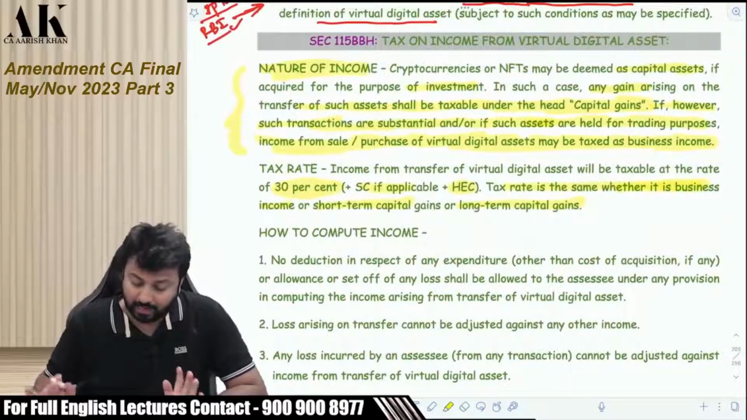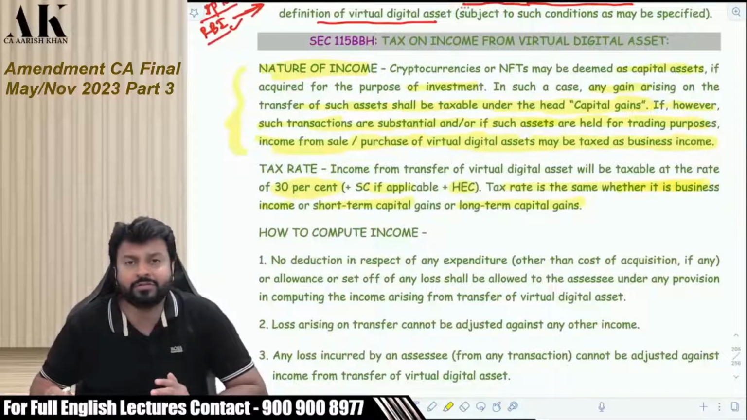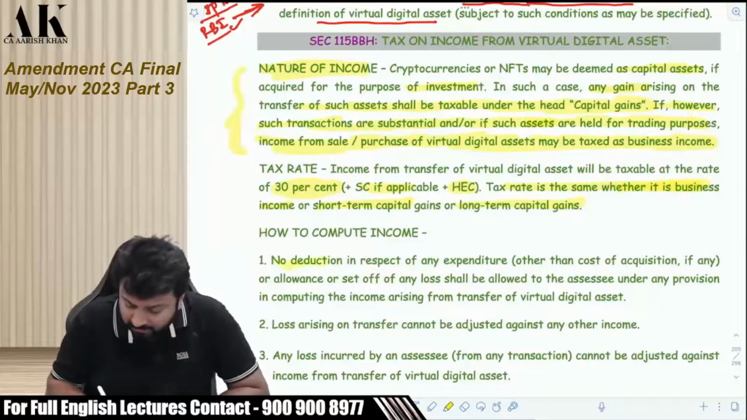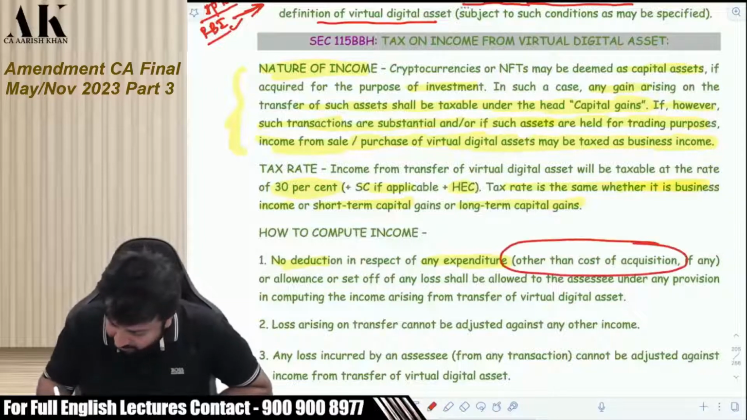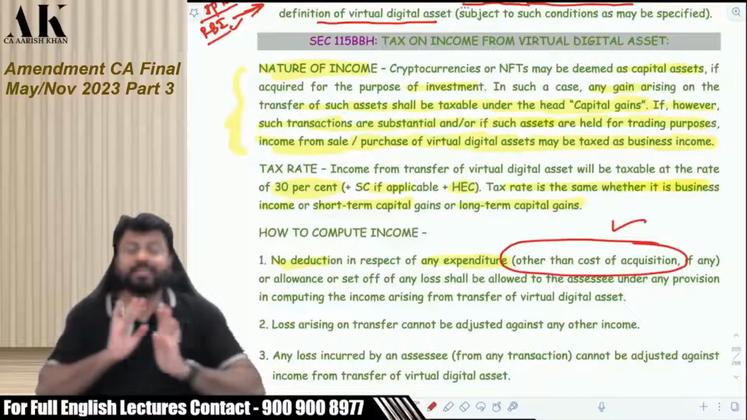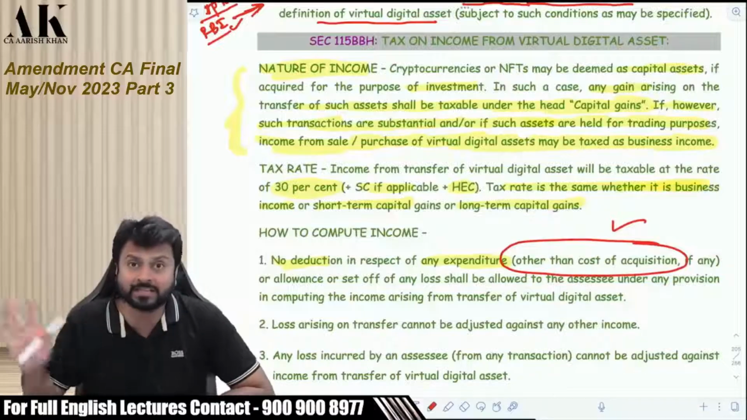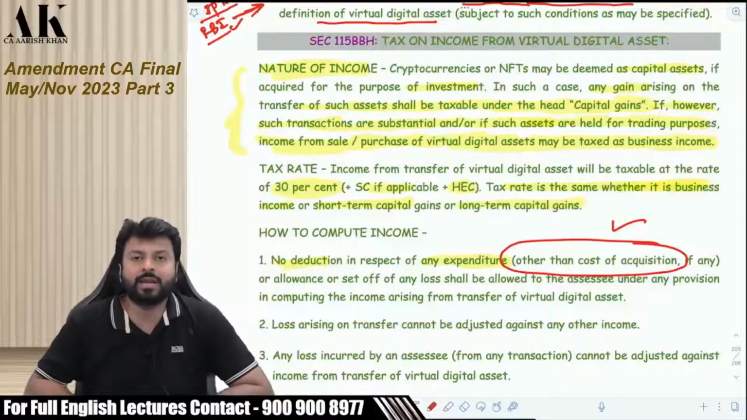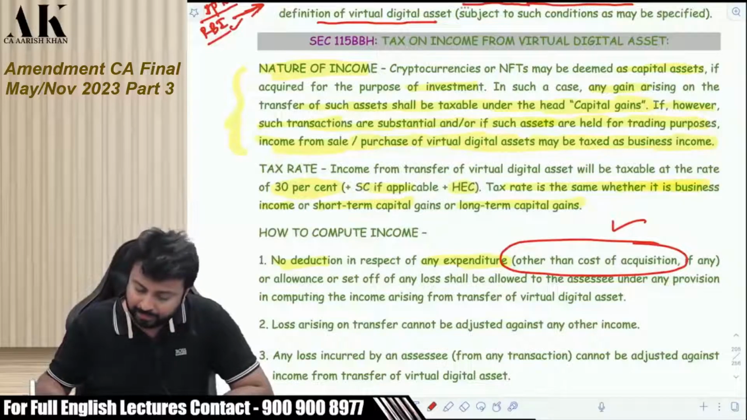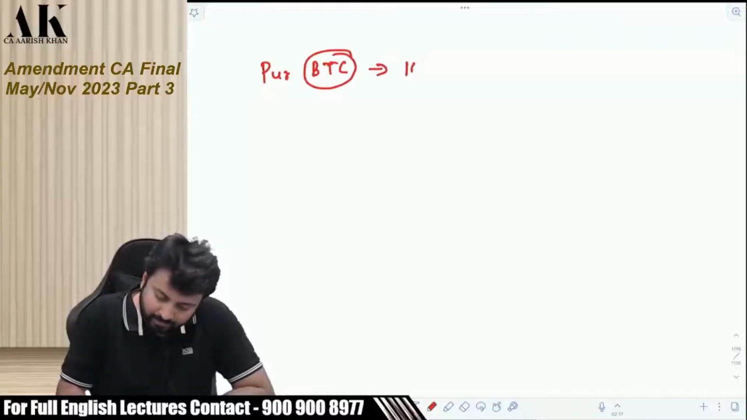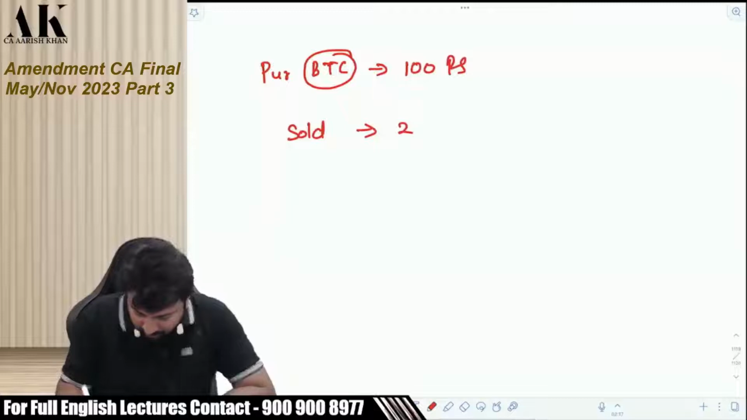Okay. Now, there are some important points which we have to keep in our mind. First of all, no deduction of any expenditure will be allowed. Nothing will be allowed other than the cost of acquisition. Only cost of acquisition will be allowed. Apart from that, nothing will be allowed to you. For example, say you purchased Bitcoin for 100 rupees and then you sold it for 250 rupees.